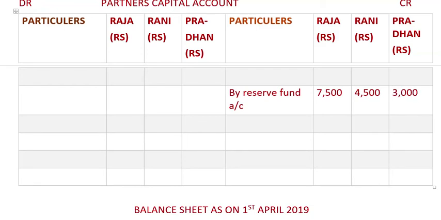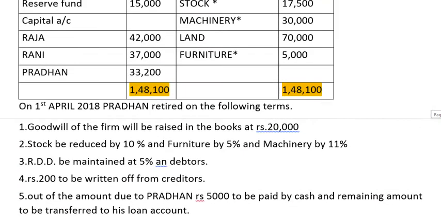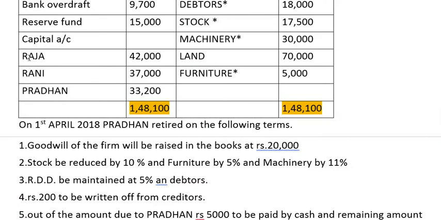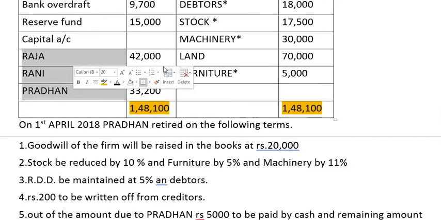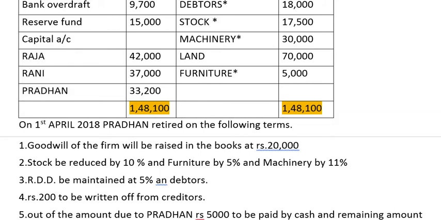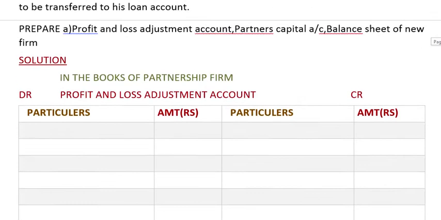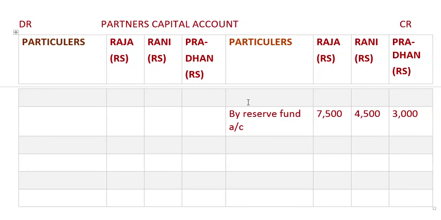Okay, so now next is capital. Capital they have given for Raja, Rani and Pradhan. This amount they have given, so we'll be posting these amounts at the partners capital account, by balance brought down.